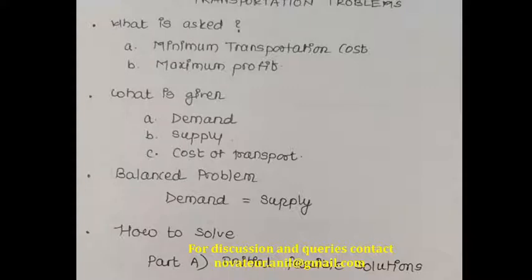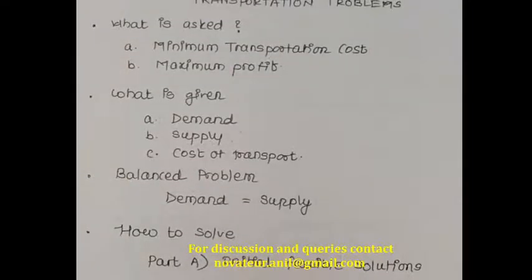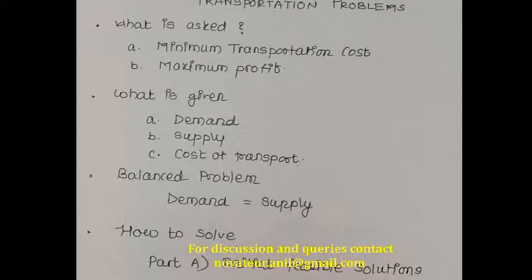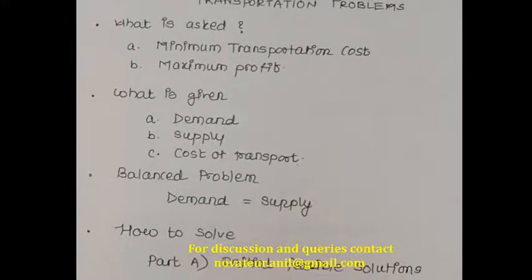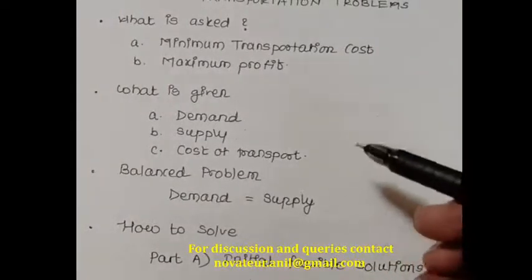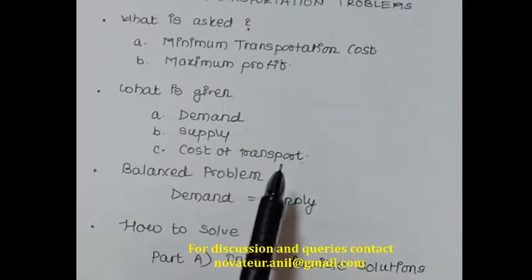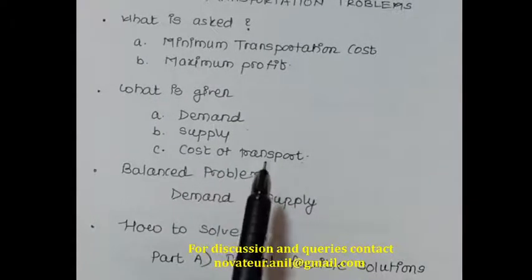The intention is to identify the minimum cost for the transportation of that particular good, and this can be asked in two ways: minimizing the transportation cost, or a question like increasing the maximum profit. There could be another way of putting this: a product to be sold by a particular salesman with maximum profit. So what is given in that particular problem? Generally demand is given, supply is given, and cost of transport is given in a matrix form.